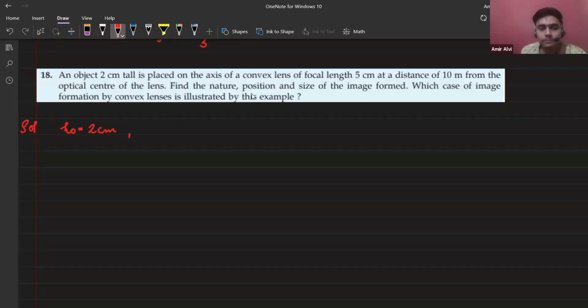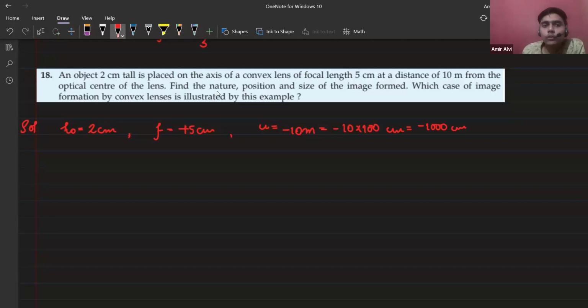Next, the focal length of the convex lens is 5 centimeter, so F is +5. Why is the height of the object positive? At a distance of 10 meter from the optical center, U is minus 10 meter. Converting into centimeter, it is minus 1000 centimeter. Clear?